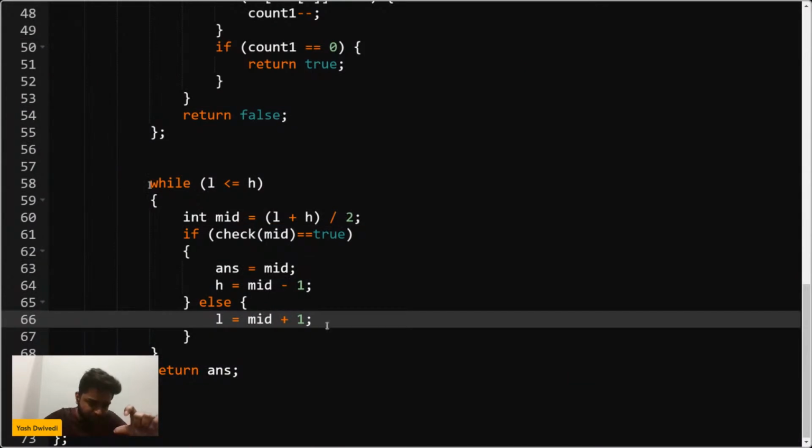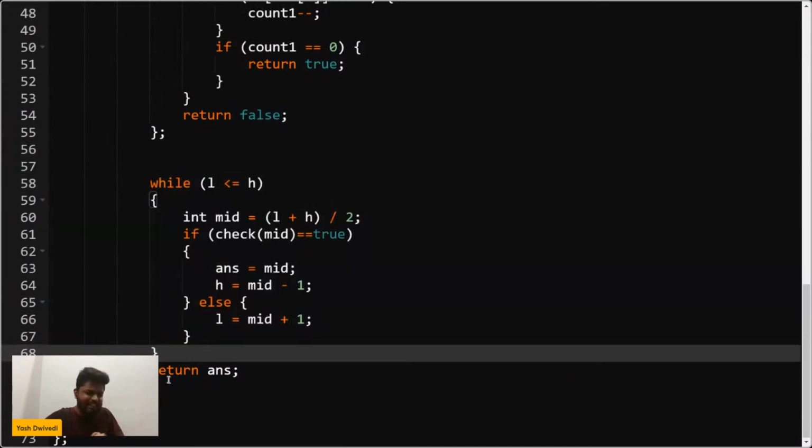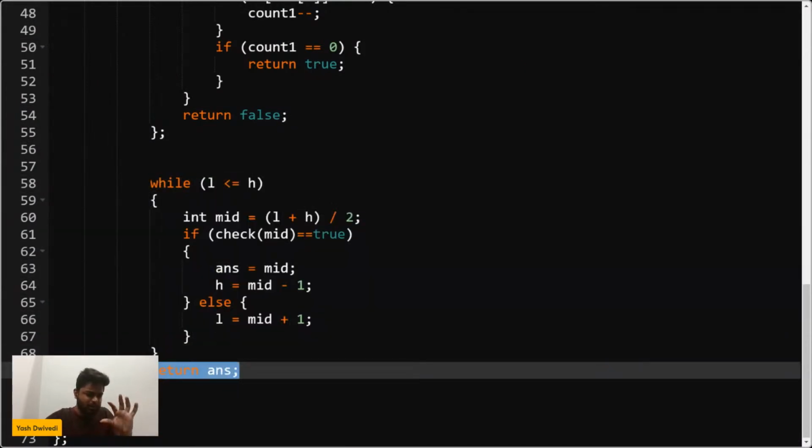Please write +1 for this part if you're clear with the basic binary search. And in the end, I will be returning the answer also, so this part also must be fine. Then I will tell you about the check function also.